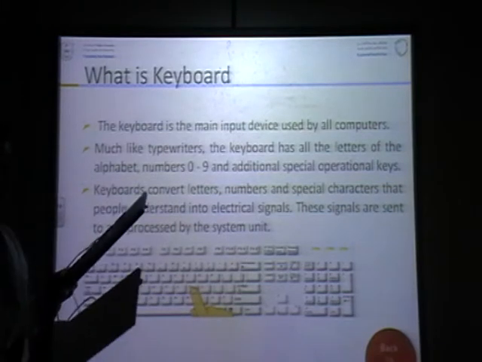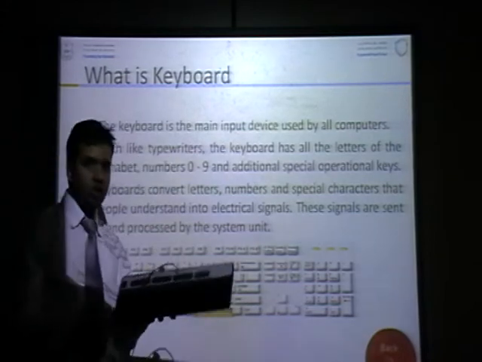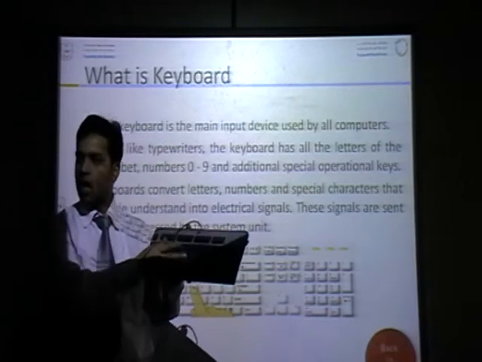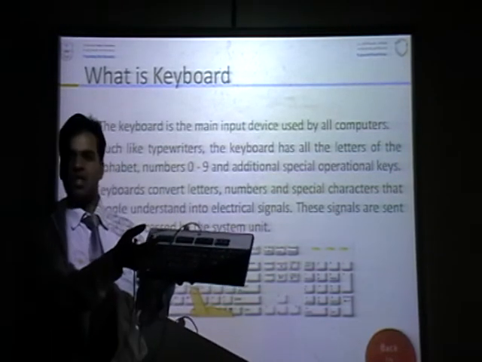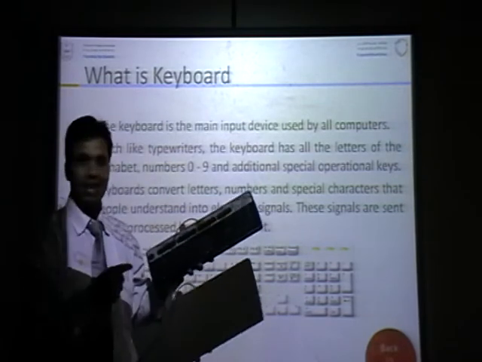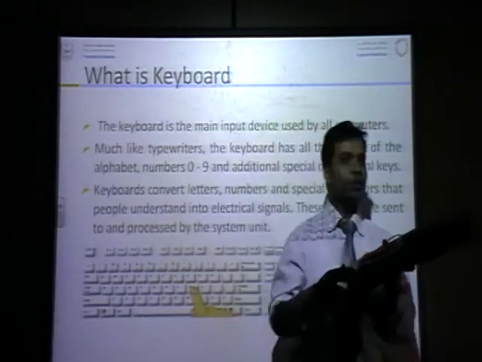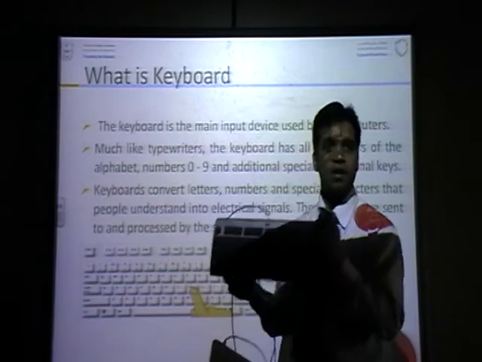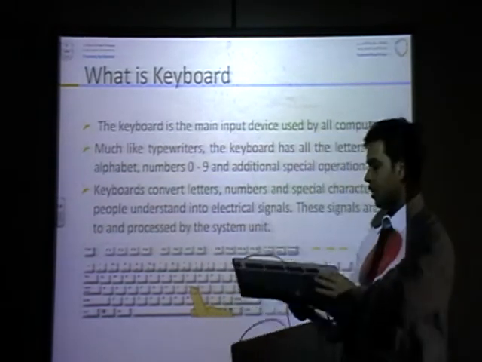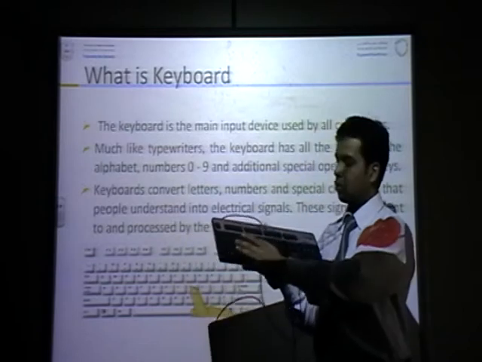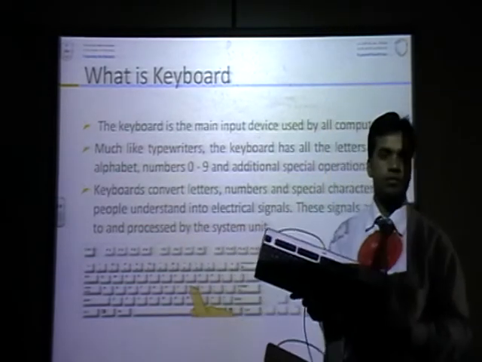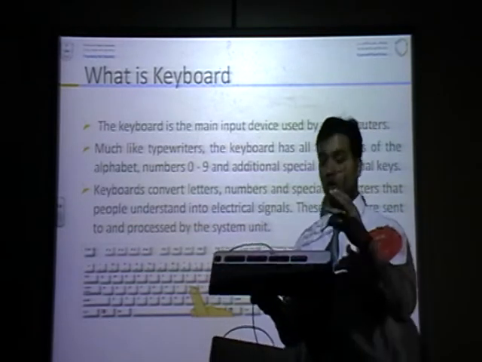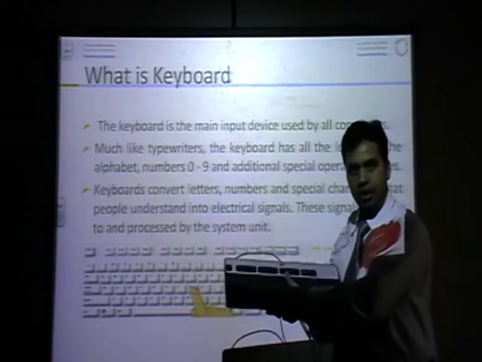Okay. Keyboard. It is a device used to enter letters A B C D, numbers 1 2 3, and so on. It is used to enter letters, numbers or symbols. Different types of keys are there on this keyboard. See here. These are alphabet keys. In English it is A to Z. How many? 26. A to Z. So these are called alphabet keys.